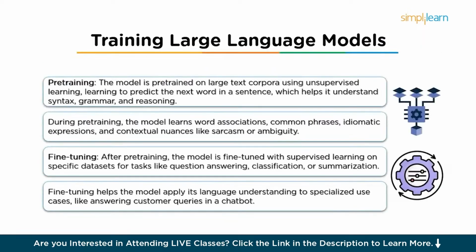The next step is training large language models, where we have pre-training. The model is first pre-trained on vast text data, a process known as unsupervised learning. In this phase, the model learns to predict the next word in a sentence. During pre-training, the model develops a deep understanding of how language works by looking at the relationships between words, phrases, and sentences. And then we have fine-tuning. After pre-training, the model is fine-tuned using supervised learning on more specific datasets for specialized tasks such as question answering, text classification, or summarization. In this phase, the model learns how to apply its language understanding to specific use cases.